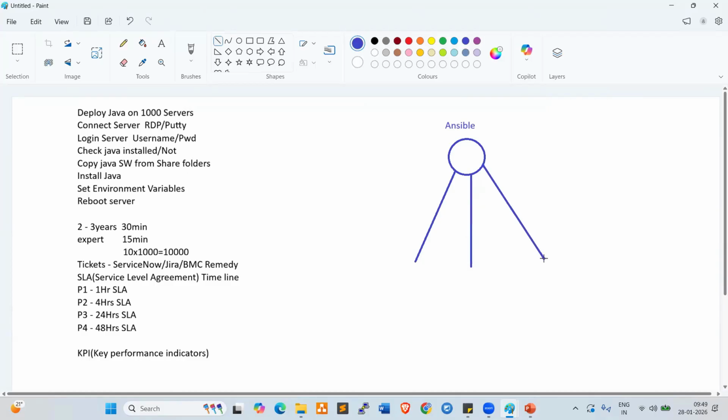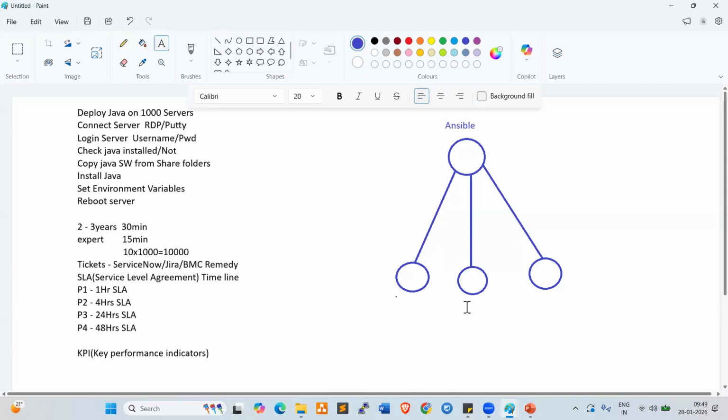Here I have 1,000 servers: development, 300 servers; QA, quality assurance, 300 servers; and production, prod, 400 servers. On these 1,000 servers, I want to deploy Java. How can we deploy Java?